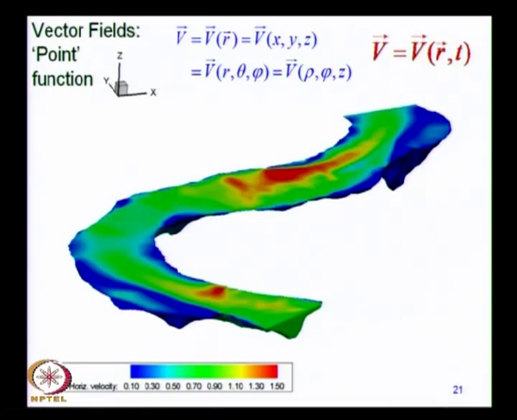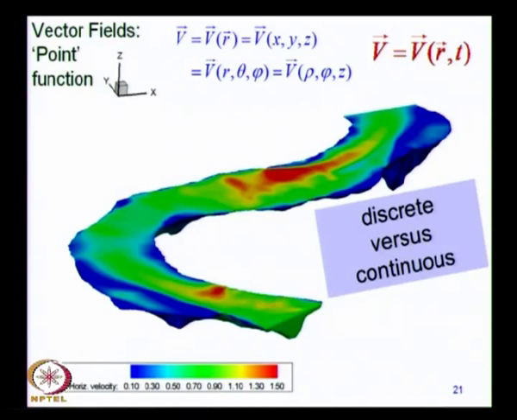Here again this will be a function not only of the point but also of time, because this is a snapshot at a different instant of time, this map will change. We must again ask this question, because if we have to take derivatives we know that the function must be analytical and it must be continuous, and at what level is it continuous is an interesting question, because after all